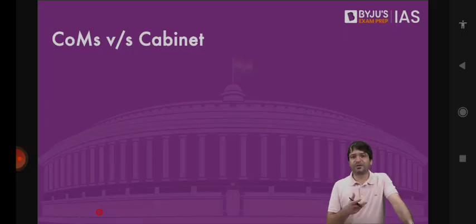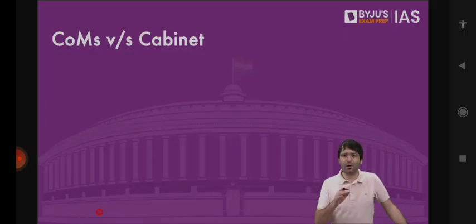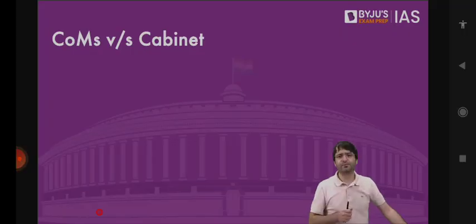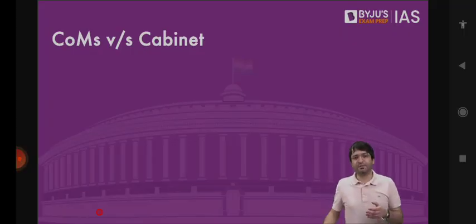In the last class, we initiated a discussion on Prime Minister and the Council of Ministers. And we are discussing Union Executive. Who all are part of Union Executive? President, Vice President, Prime Minister, Council of Ministers, and the Attorney General for India. We have discussed the office of President and Vice President, although not completely, because we will revisit these offices when we discuss Union Legislature.